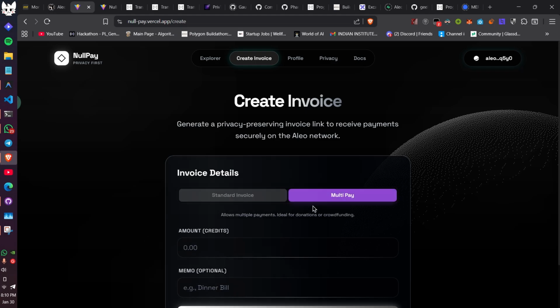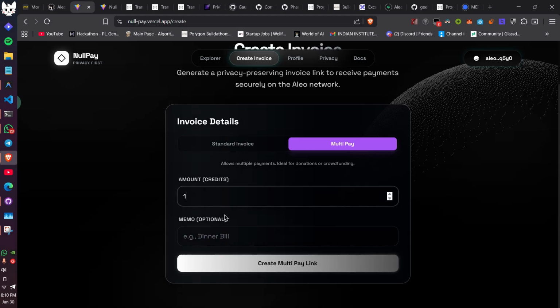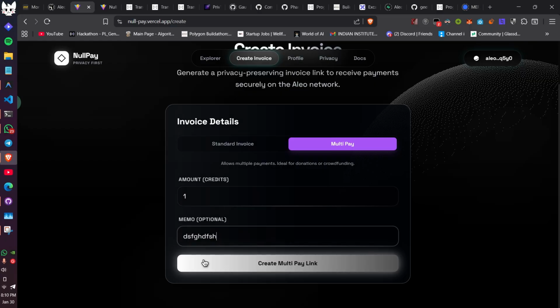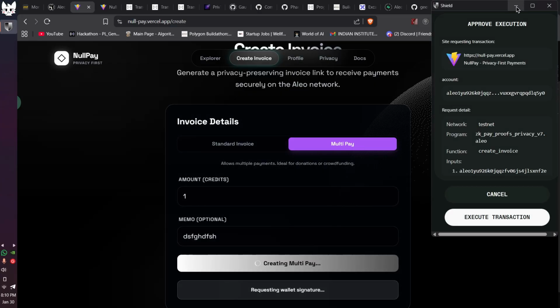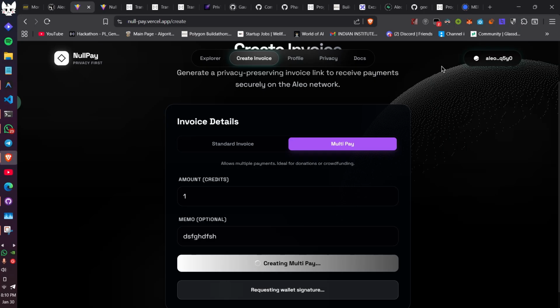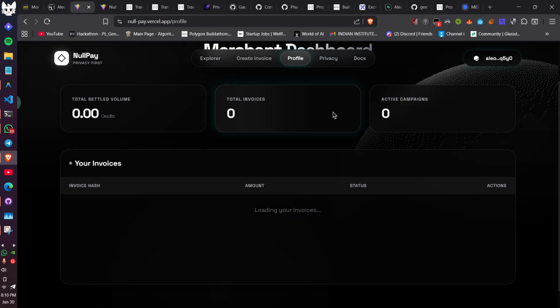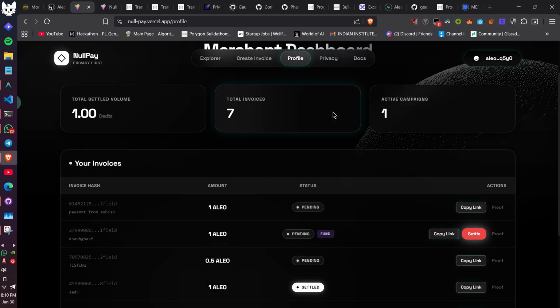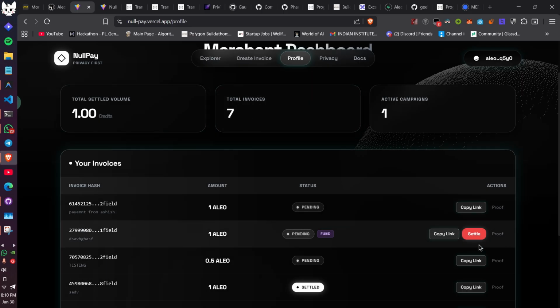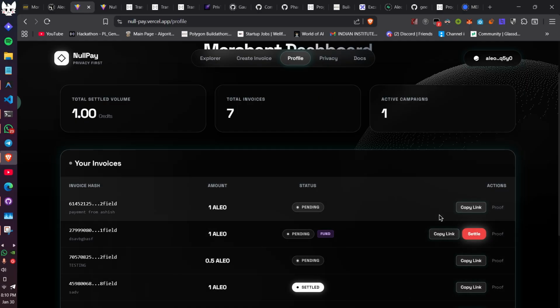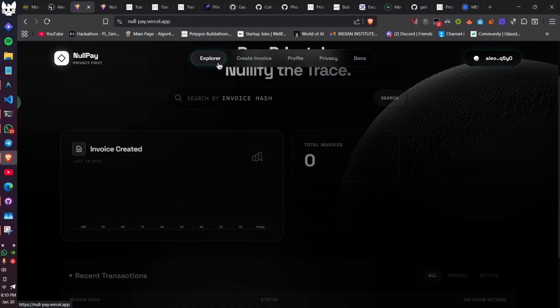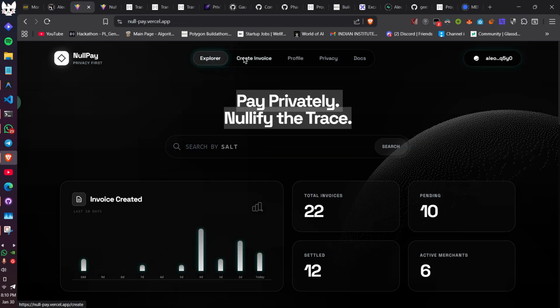You can also do the same with the multi-pay. You can create an amount that you want the users to pay to you, and here you can create a multi-pay link. It is exactly the same process as a standard invoice. The only difference is that many users will be able to pay you, and once you are satisfied that all the users have settled the payment, you can come to your profile section and settle this, and now this invoice will be null and void, so no user will be able to contribute to it further. So this is the NullPay that we have created: a private explorer, a create invoice page,